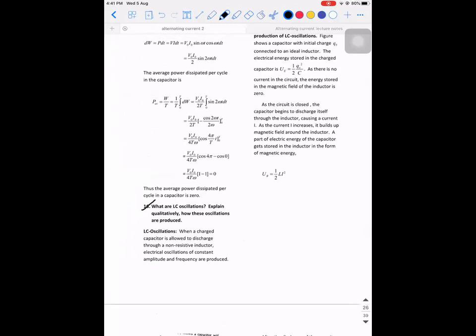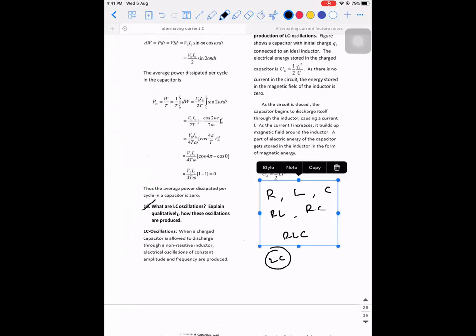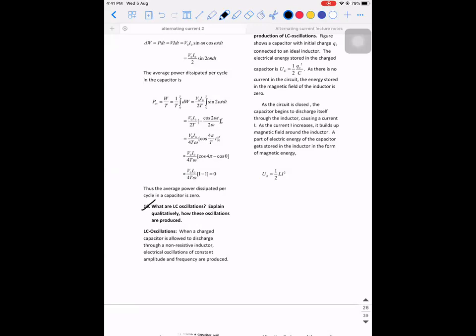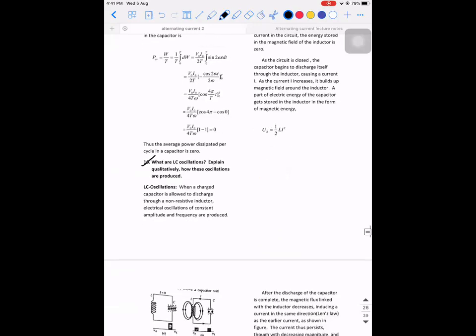If you observe, till now we would have discussed resistor, inductor, capacitor across AC. We would have discussed RL, RC across AC and RLC across AC. But we didn't read about an inductor and capacitor alone connected across an AC source. It is because this L and C alone combined together has a special property where it can work like a device called an oscillator.